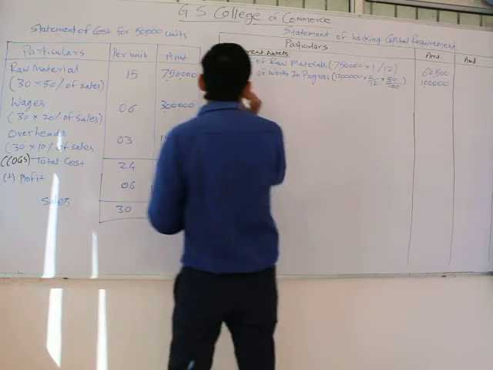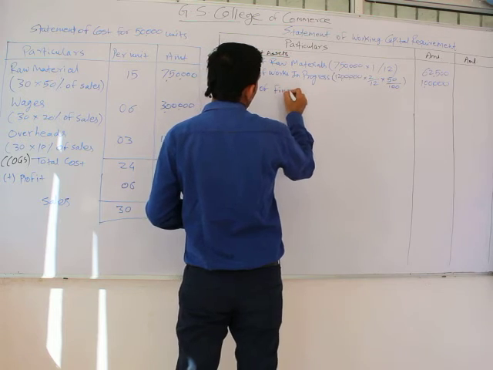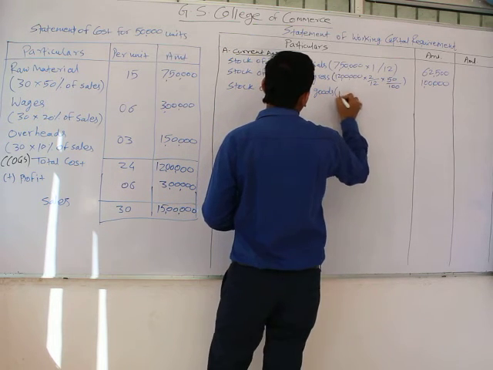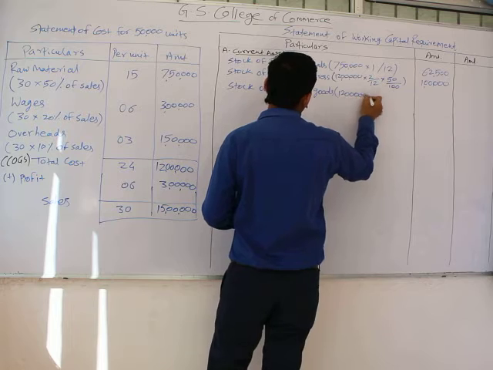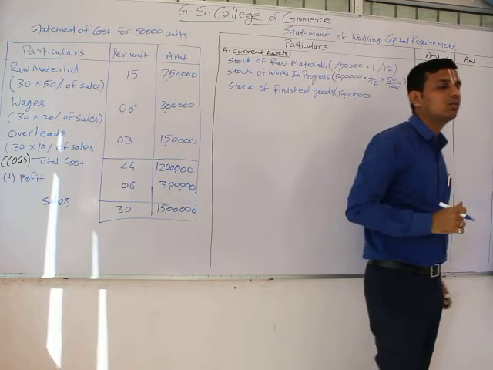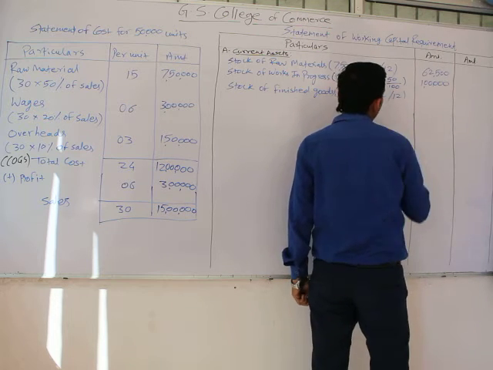Now the third thing is information related to the stock of finished goods. Again, finished goods are usually taken at cost of goods sold multiplied by the credit period for which finished goods are with us in our warehouse, that is 2 months divided by 12.